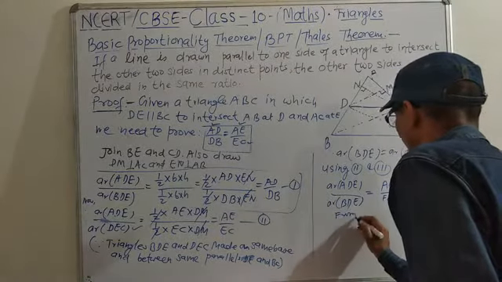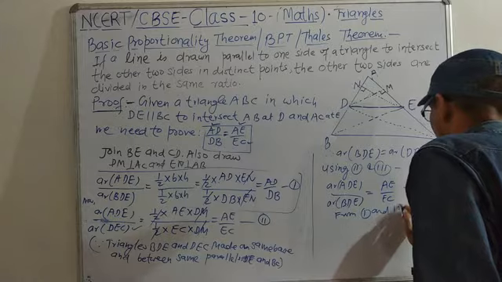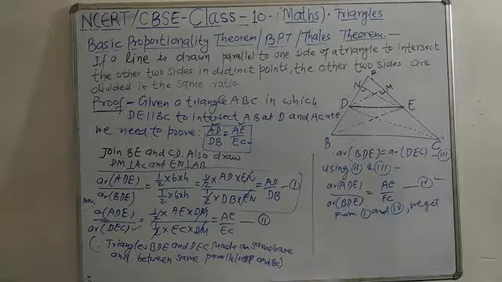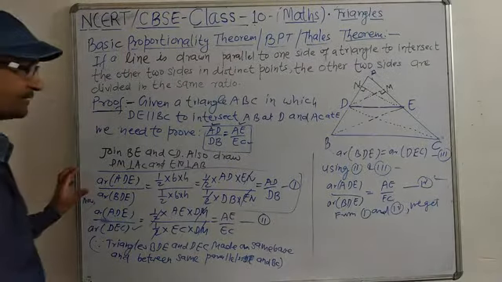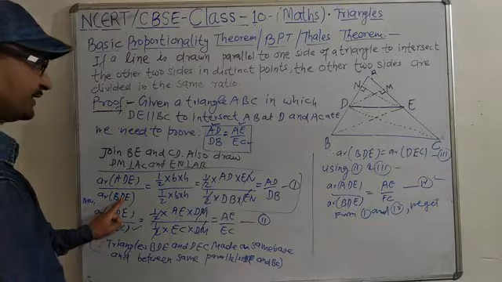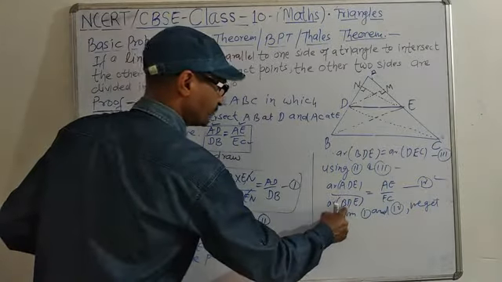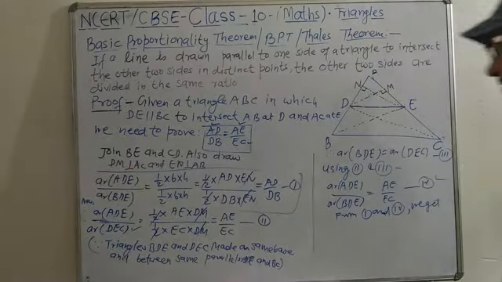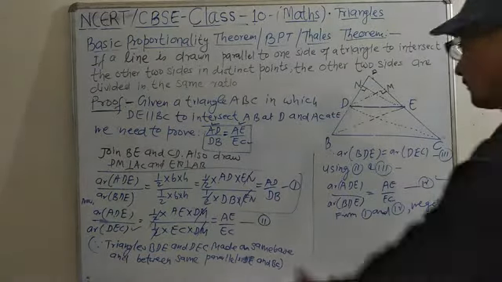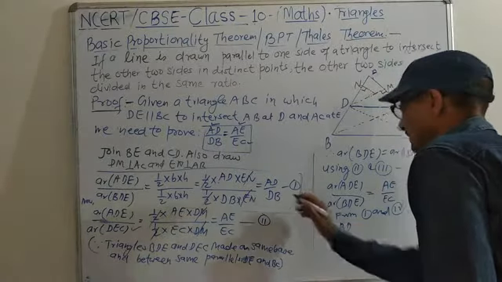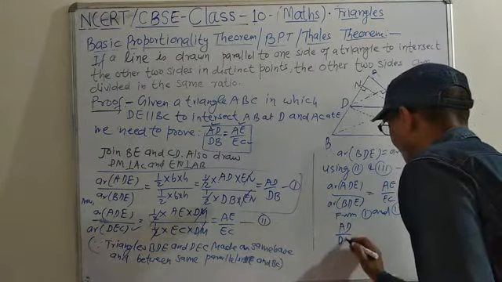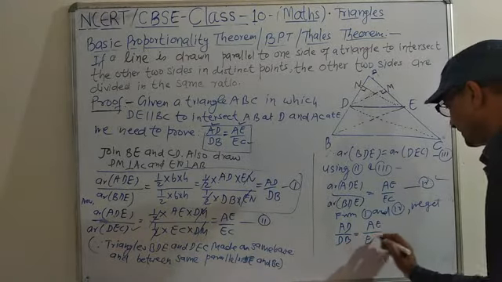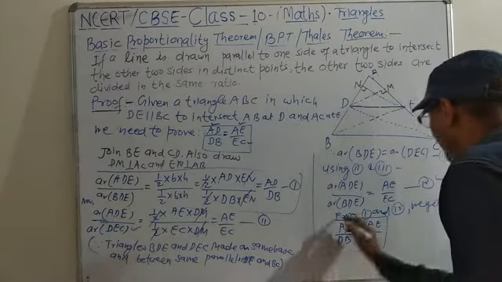From 1 and 4, what do we get here? In equation number 1, the left side is area of ADE by area of BDE, and also here the left side is the same. If the left hand sides are equal, we can say the right hand sides must be equal. That means the right side of it, AD by DB, is equal to this AE by EC. Hence proved.